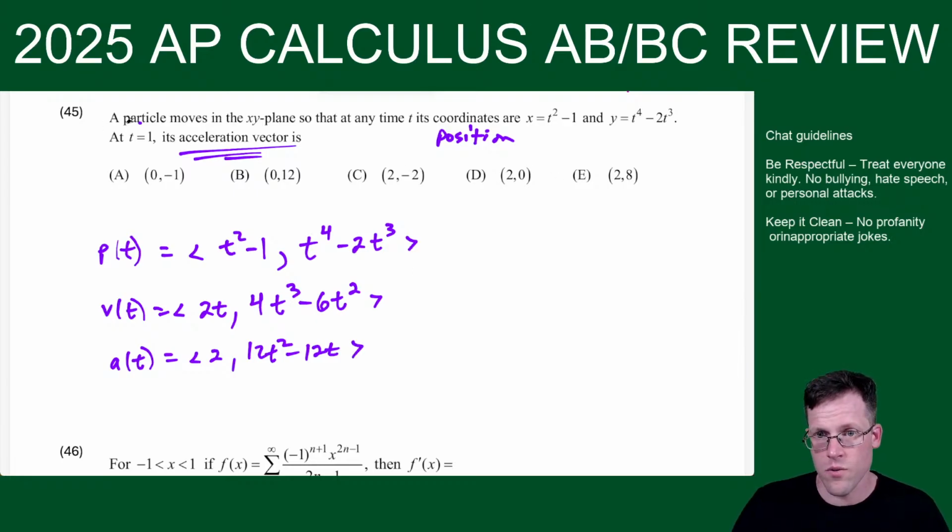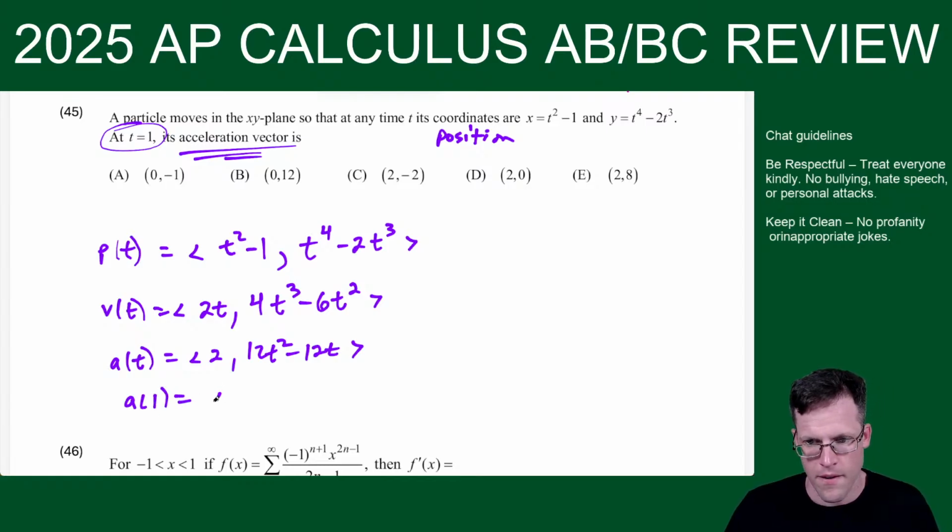At t equals 1, 2 comma 12 minus 12. See, I plug in 1, I could just get 12 minus 12. So the acceleration vector is 2 comma 0.